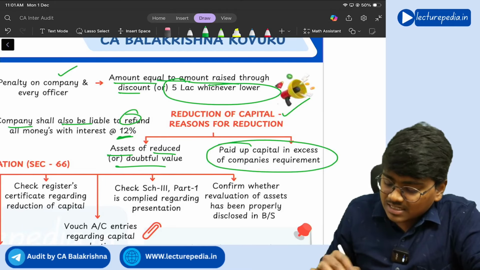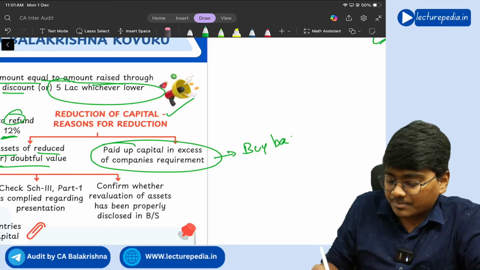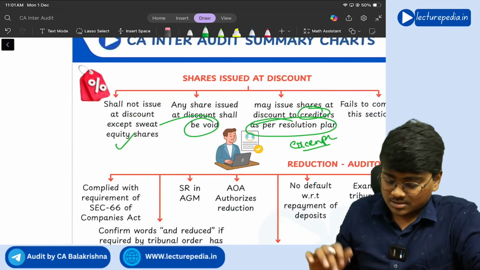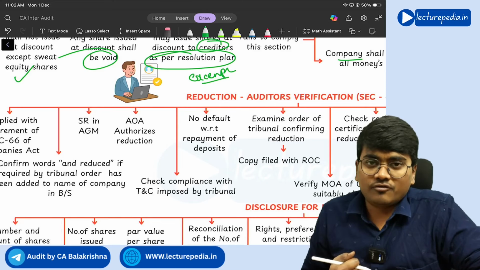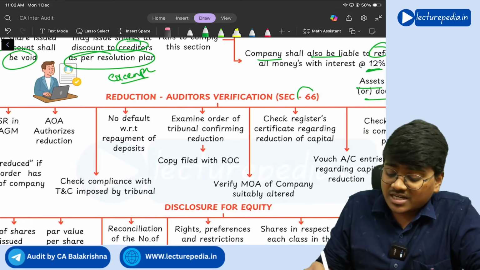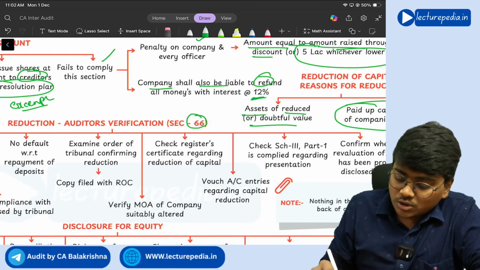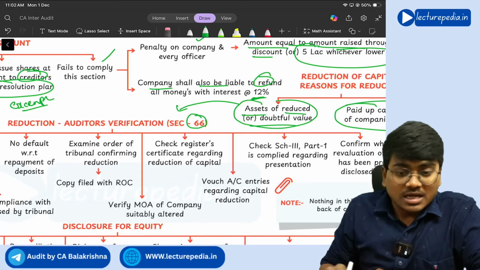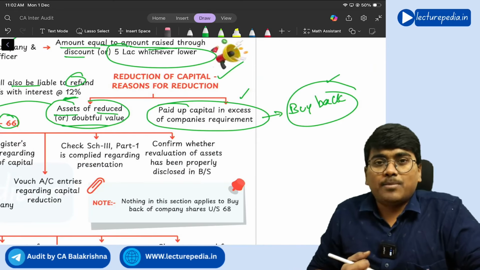Okay, that second reason specifically we will term as buyback. Got it? So with respect to this reduction of share capital, what points have to be verified by the auditor? See, this is specifically section 66. Whenever the term reduction is used, you need to consider only the first situation. For the second situation, there is a specific name called buyback.